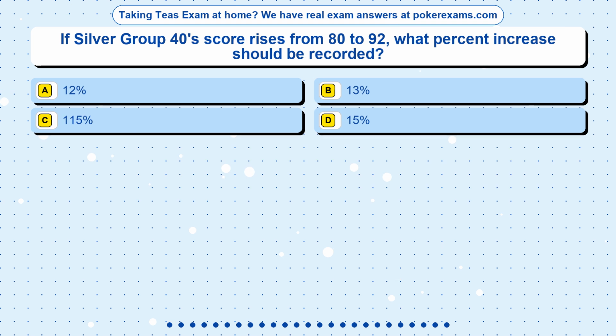Question 8. If Silver Group 40's score rises from 80 to 92, what percent increase should be recorded? Option A, 12%. Option B, 13%. Option C, 115%. Option D, 15%.